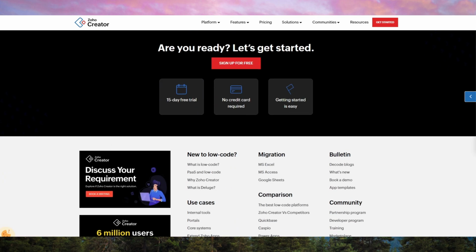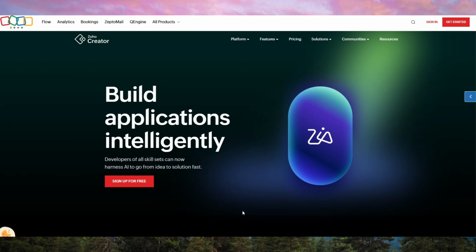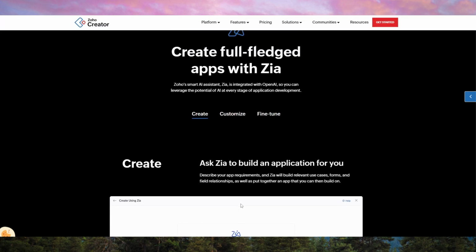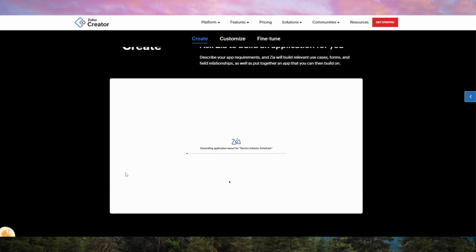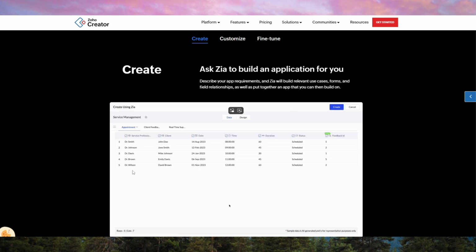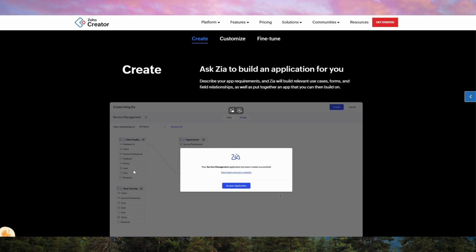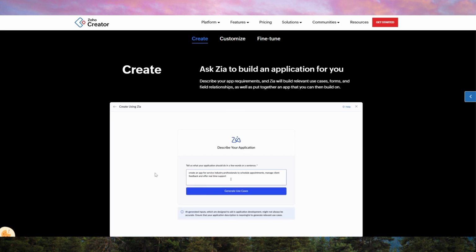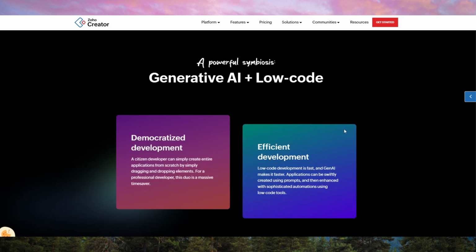However, it's not without its drawbacks. Zoho Creator has a steep learning curve, especially if you're completely new to app development or automation. While it's marketed as low-code, you'll likely need to spend time learning deluge scripting to unlock its full potential. Some users have also reported that the UI feels outdated compared to more modern platforms, and customer support can be hit or miss, depending on your location and plan.